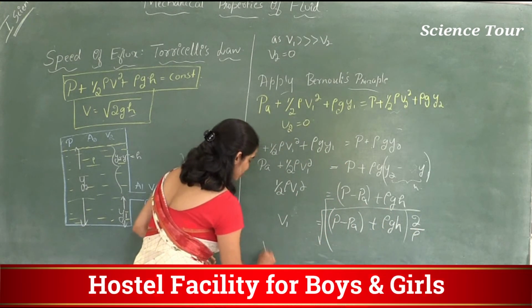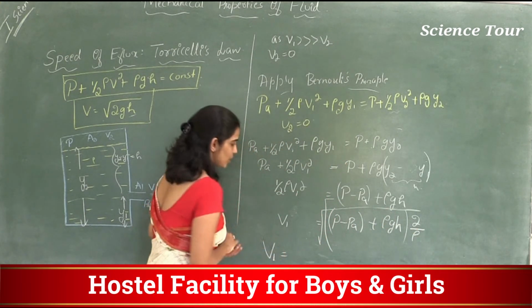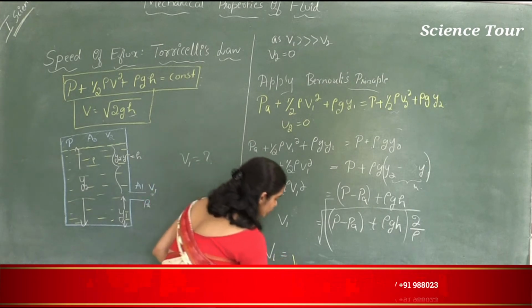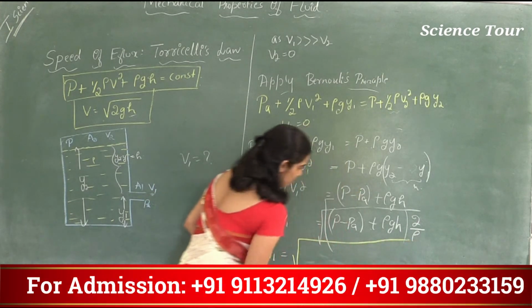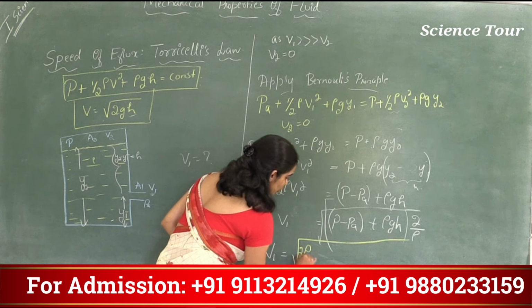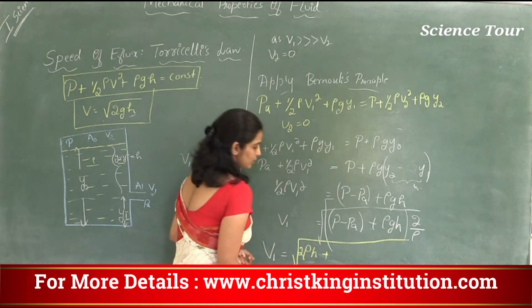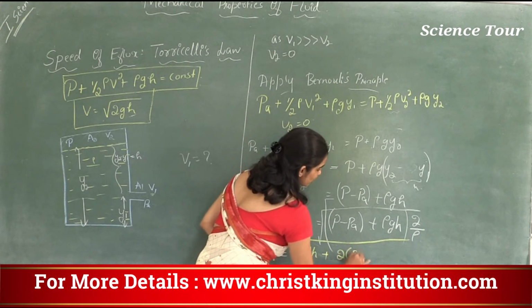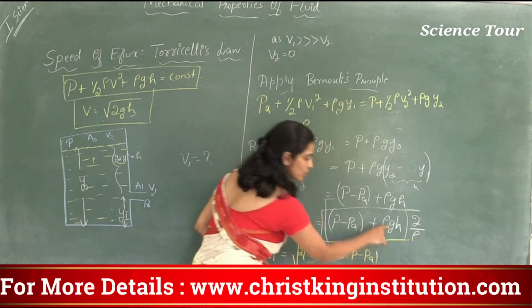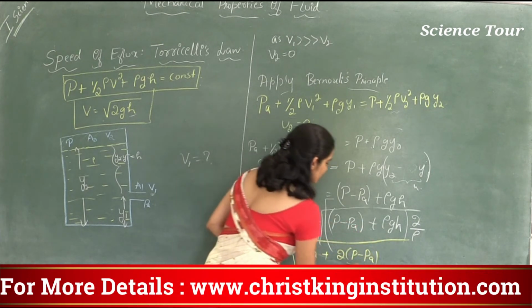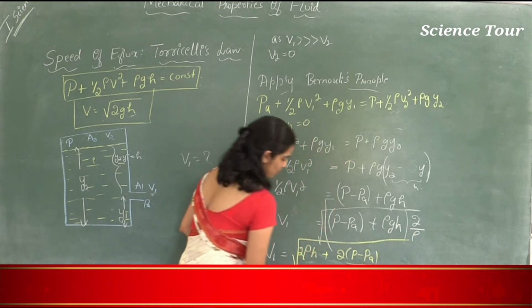So how can I frame this equation as V1 is equal to square root of 2 rho g h plus 2 into P minus PA, I just interchanged them, divided by rho.